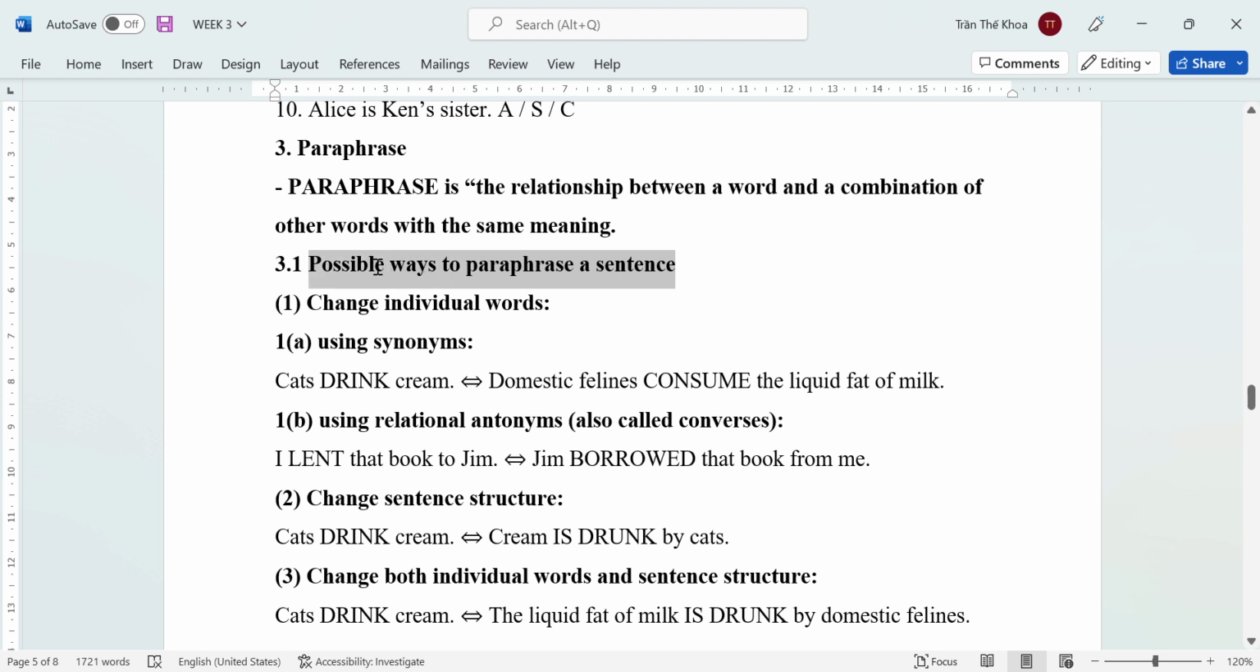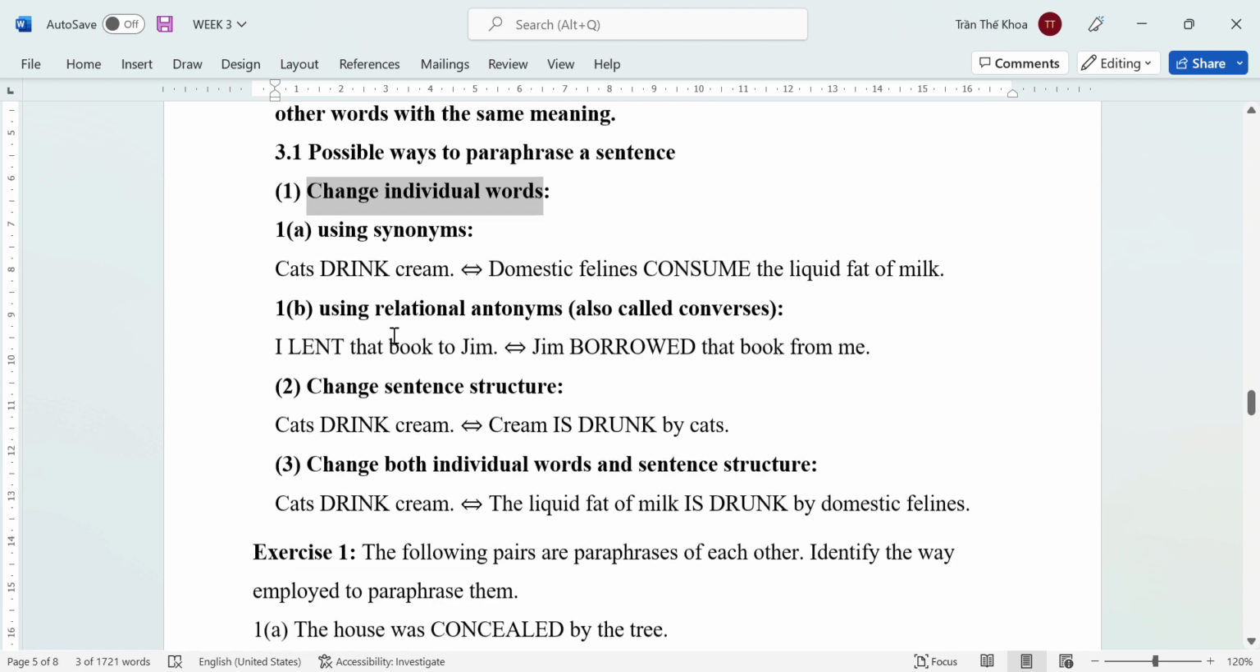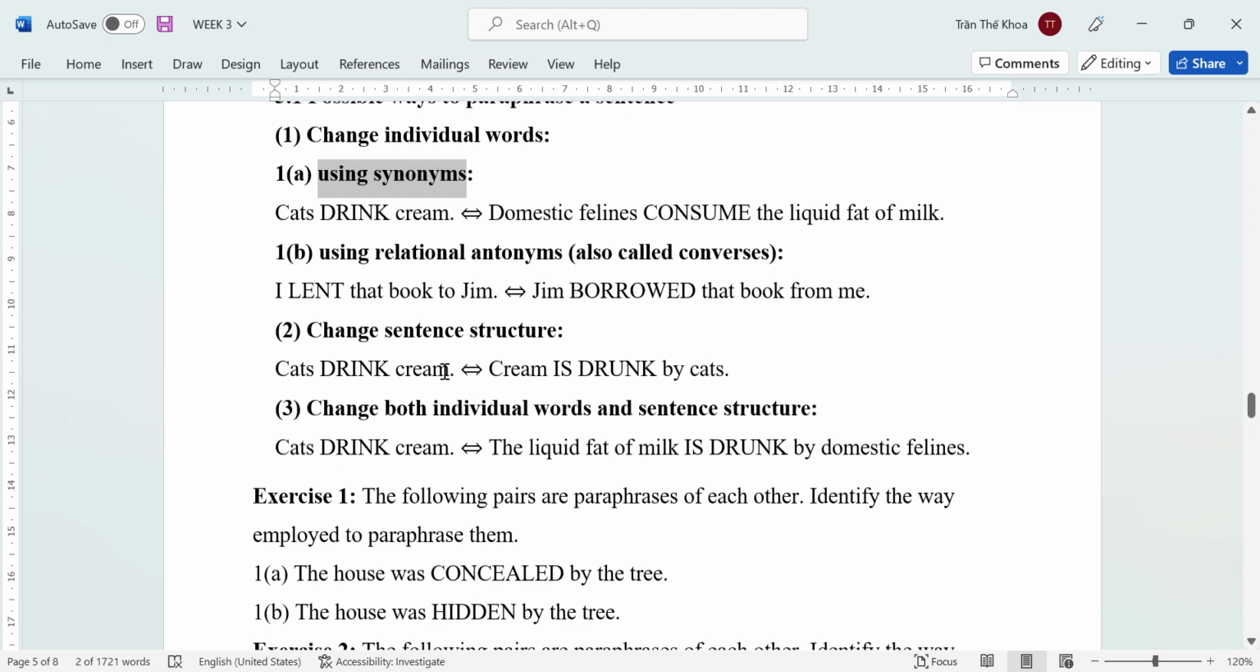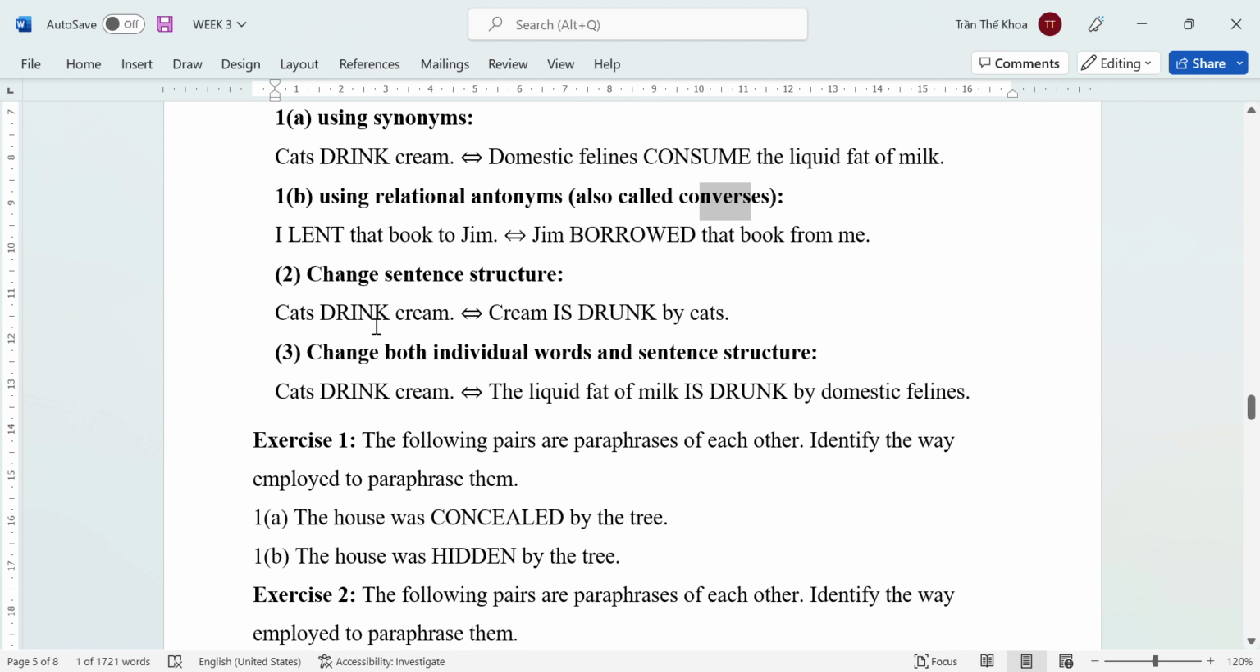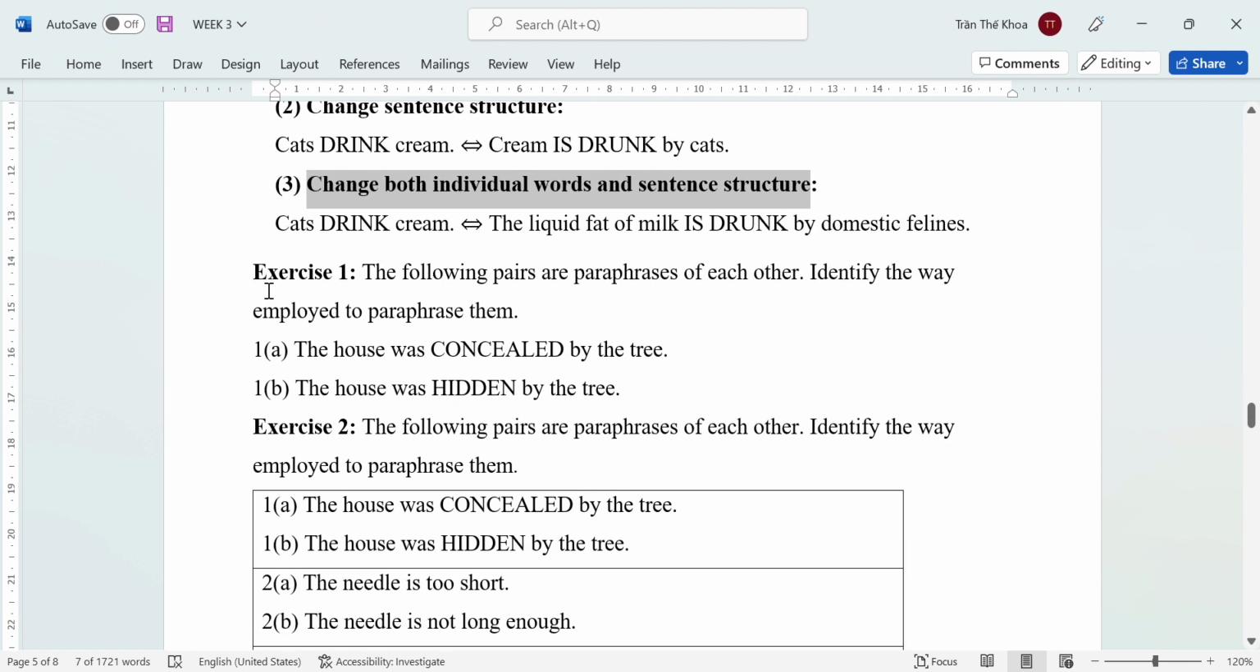The first approach is that we can change the individual words. In this approach, we have some methods: the first one is to use synonyms, the second one is to use the relational antonymy that we call converse, right? The second approach is that we can change the sentence structure. The third one is that we can change both individual words and sentence structure. Now, please apply your writing skill in exercise number 1.